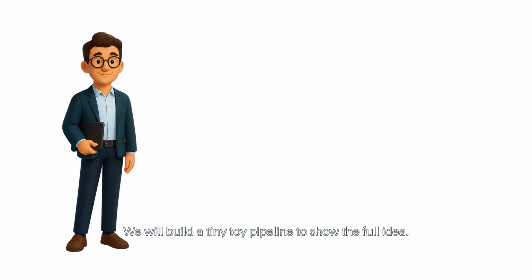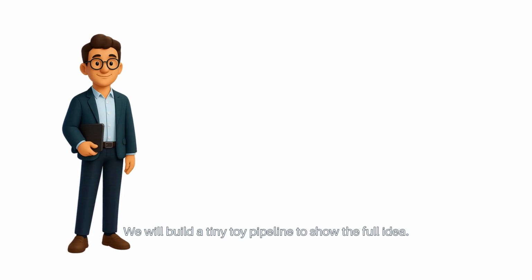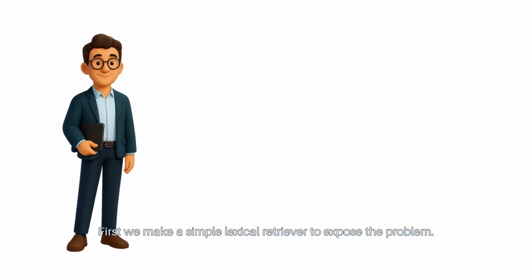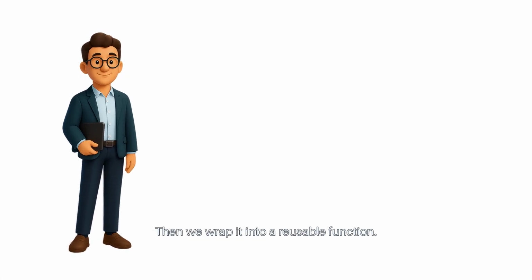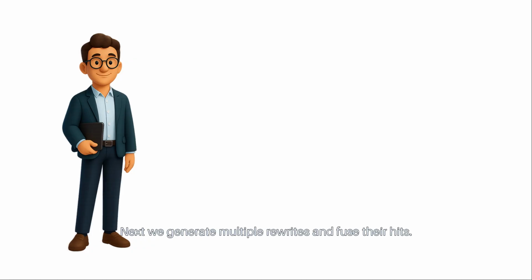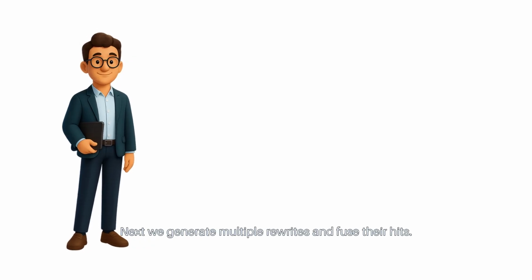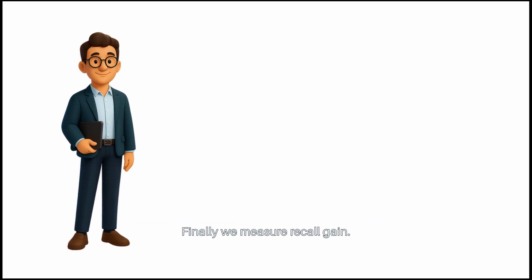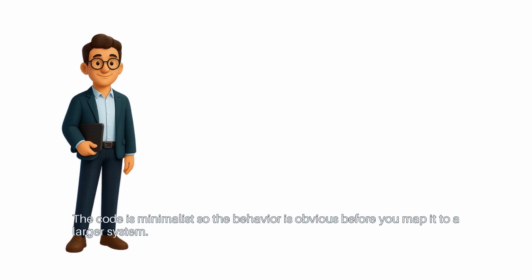We will build a tiny toy pipeline to show the full idea. First, we make a simple lexical retriever to expose the problem. Then, we wrap it into a reusable function. Next, we generate multiple rewrites and fuse their hits. After that, we create a short hypothetical answer to bias ranking towards semantic matches. Finally, we measure recall gain. The code is minimalist, so the behavior is obvious before you map it to a larger system.